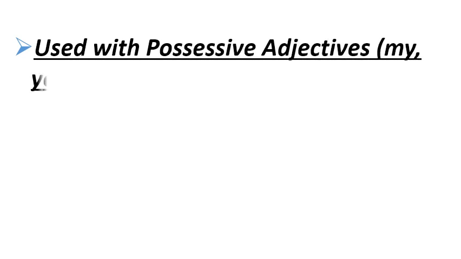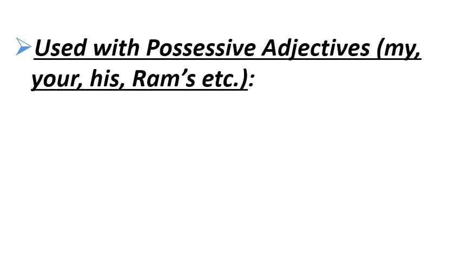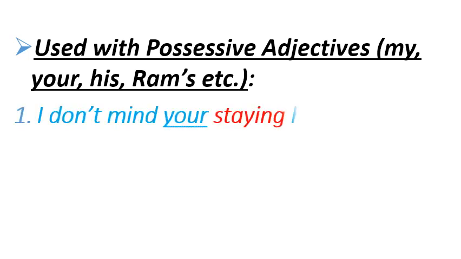Number 6th use is that it is used with a possessive adjective. Possessive adjectives are my, your, his, her, Ram's, etc. To clarify it, let's see some examples. I don't mind your staying here. So the word staying is a gerund here and your is a possessive adjective. And possessive adjective means to show the belongingness.